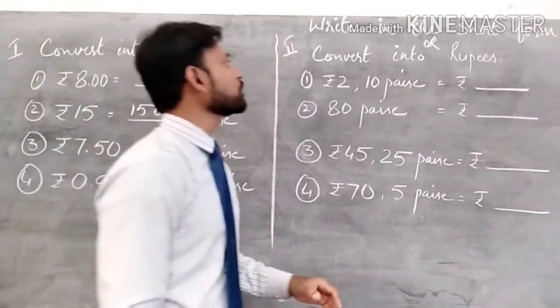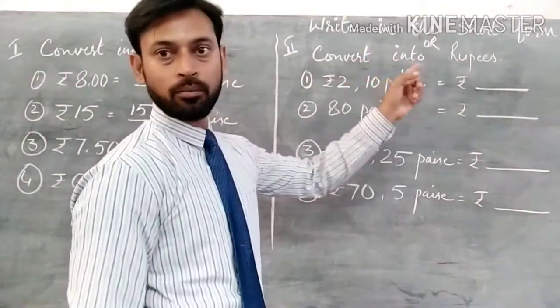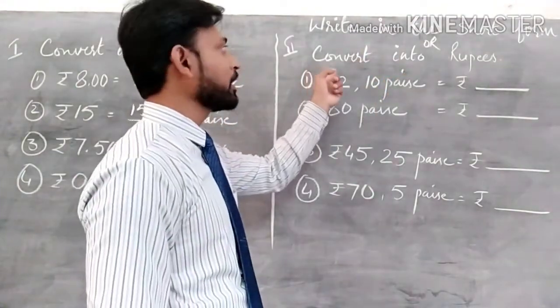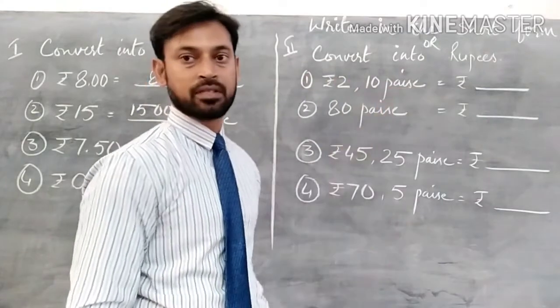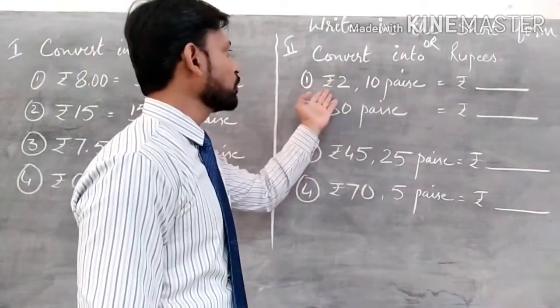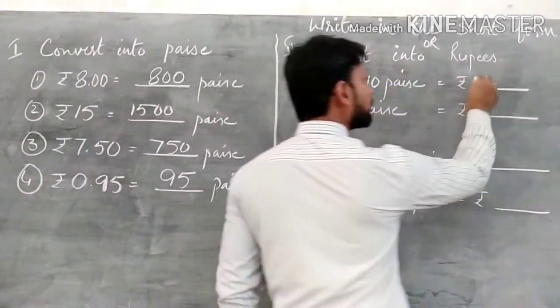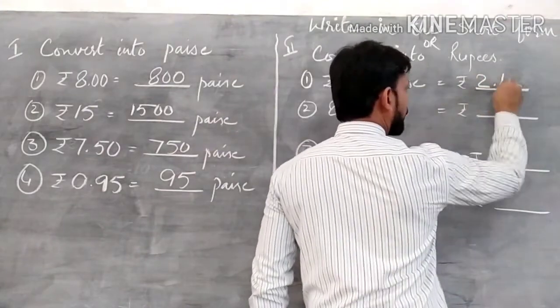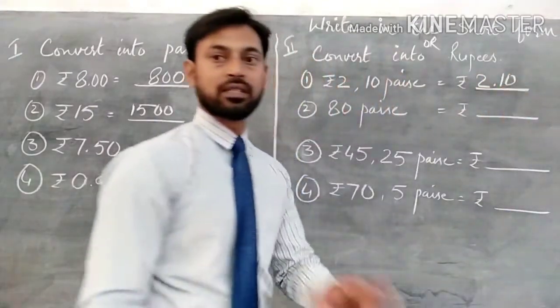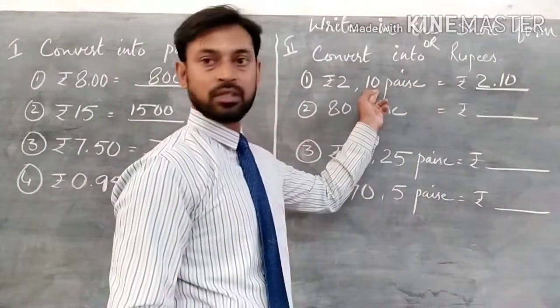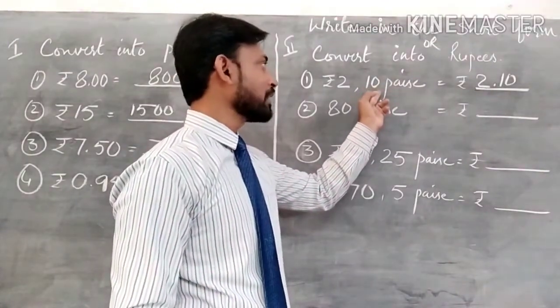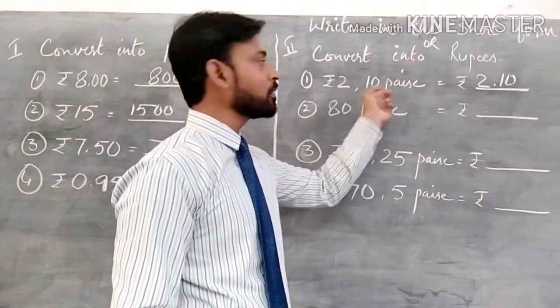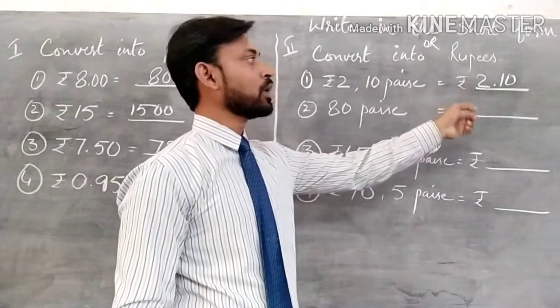Now this second question: write in short form, or the question will be asked to convert it into rupees. So what you will do, here 2 rupees and 10 paise, always remember, you will write the paise in a 2-digit number. So this 10 paise is already a 2-digit number, you will write 2.10.